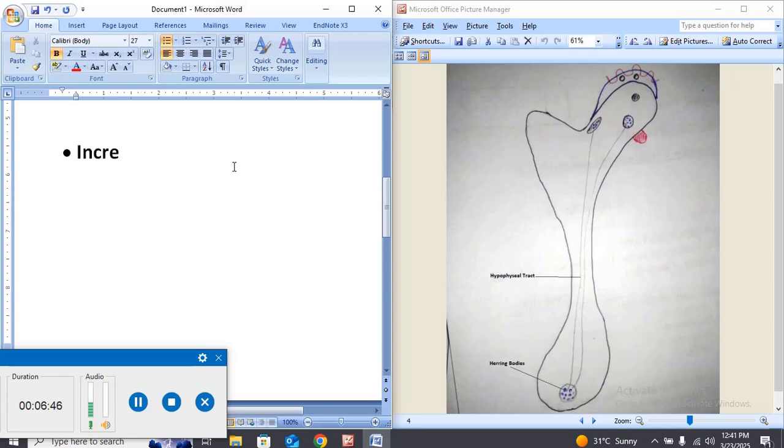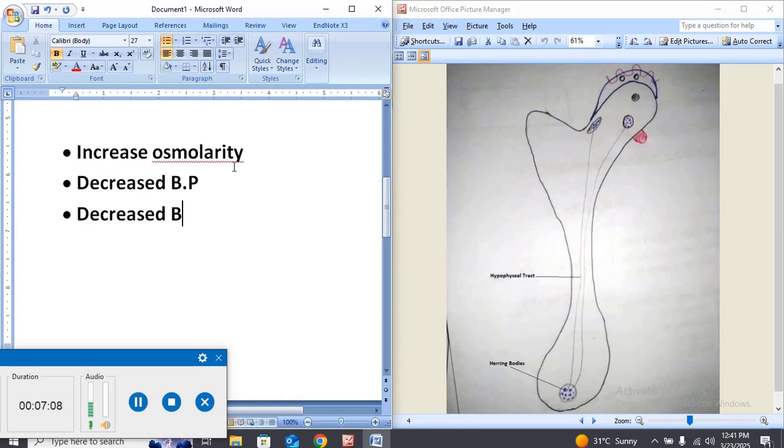So, the factors I am going to write are: if there is increased osmolarity, if there is decreased blood pressure, if there is decreased blood volume, these three factors, or if there is increased stress.